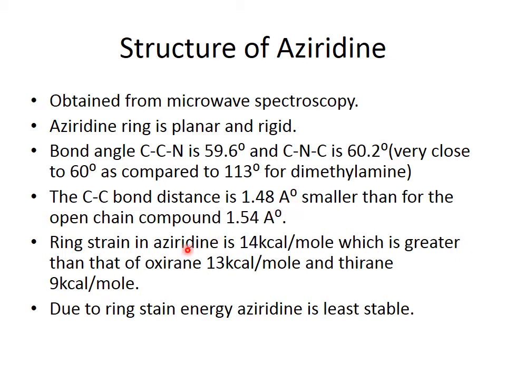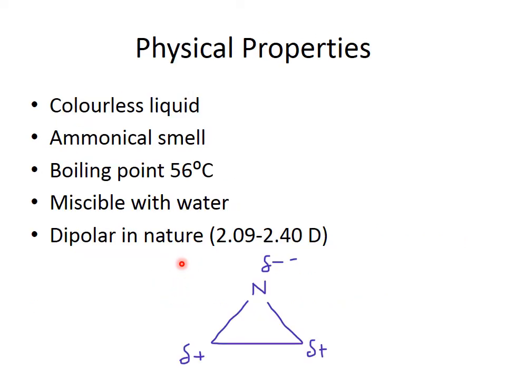The ring strain in aziridine is 14 kilocalories per mole, which is greater in comparison to oxirane as well as thiirane. For oxirane, the value is 13 kilocalories per mole. For thiirane, the value is 9 kilocalories per mole. Due to high ring strain, it is the least stable out of these compounds.